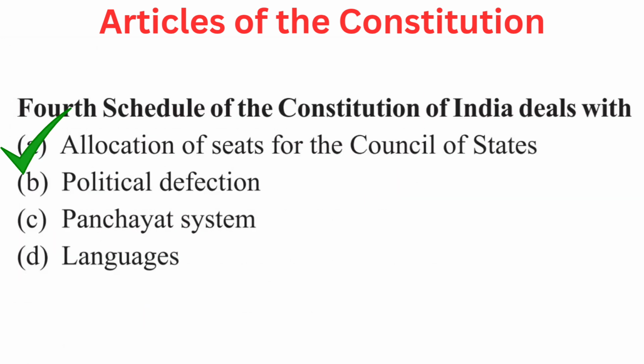Question is, fourth schedule of the Constitution of India deals with. Your options are A. Allocation of seats for the Council of States. B. Political defection. C. Panchayat system or D. Languages. Right answer is A. Allocation of seats for the Council of States.